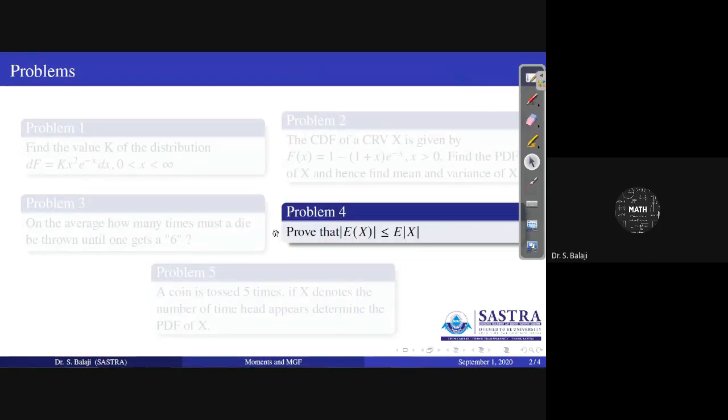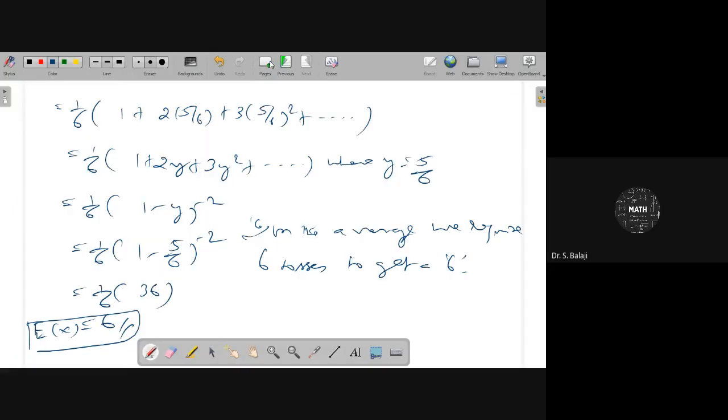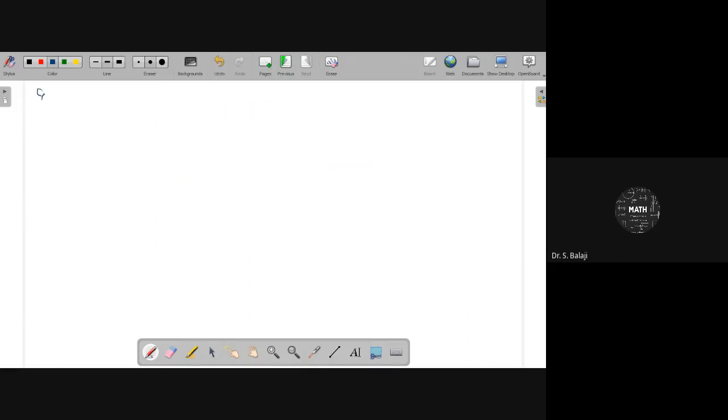See another problem here. It is a result in a theoretical way. You have to prove that mod E of x is less than or equal to E of mod x. That is the thing you have to prove.